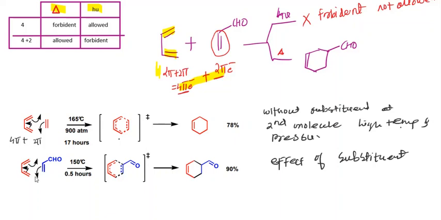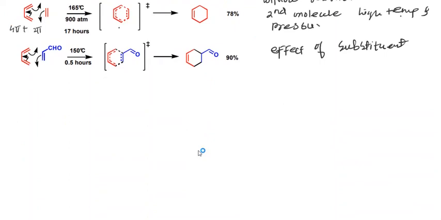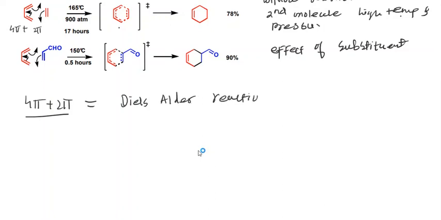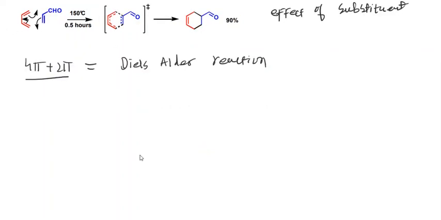So now this is an example of a Diels-Alder type of reaction. So the 4 pi plus 2 pi system is a good example of a Diels-Alder type of reaction. Now understand what a Diels-Alder reaction is.